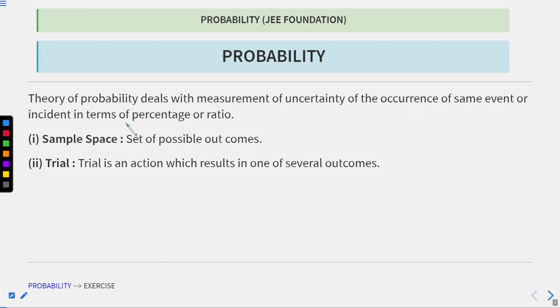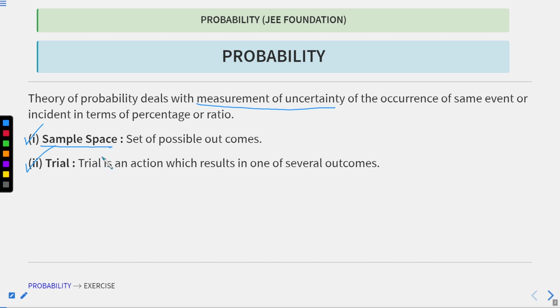So the theory of probability deals with the measurement of uncertainty, meaning the possibility of the occurrence of some event or incident in terms of percentage or ratio. Okay, so let's see some terminologies such as sample space and trial. So what do we mean by sample space?